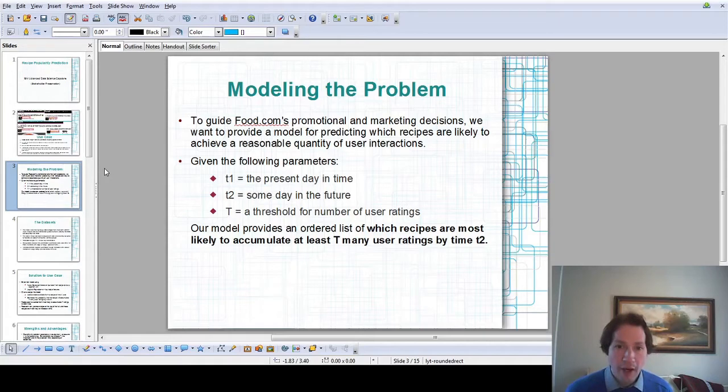So our model is going to look at all the recipes and give an ordered list of which recipes are the most likely to cross that threshold of T many user ratings by future time T2.